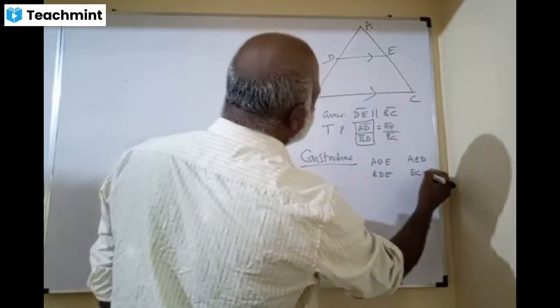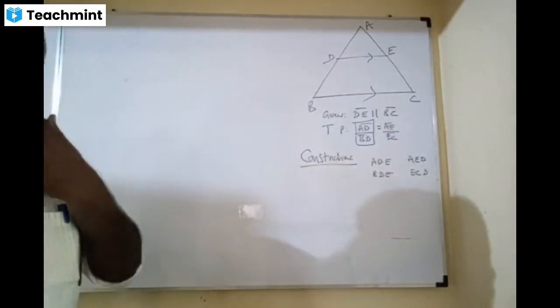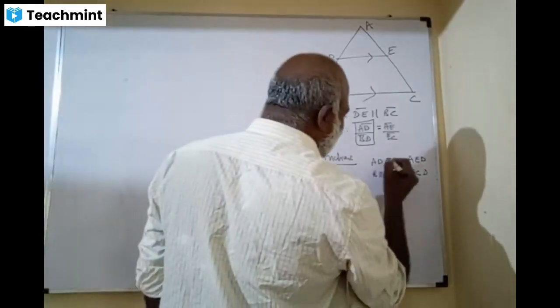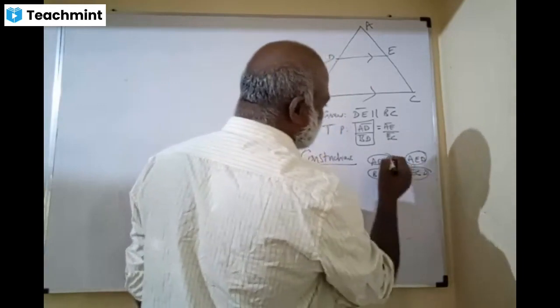Yeah, BDE and ECD, okay, we can do it. This is a triangle ADE, triangle BDE, triangle AED, triangle ECD. These two triangles are same.